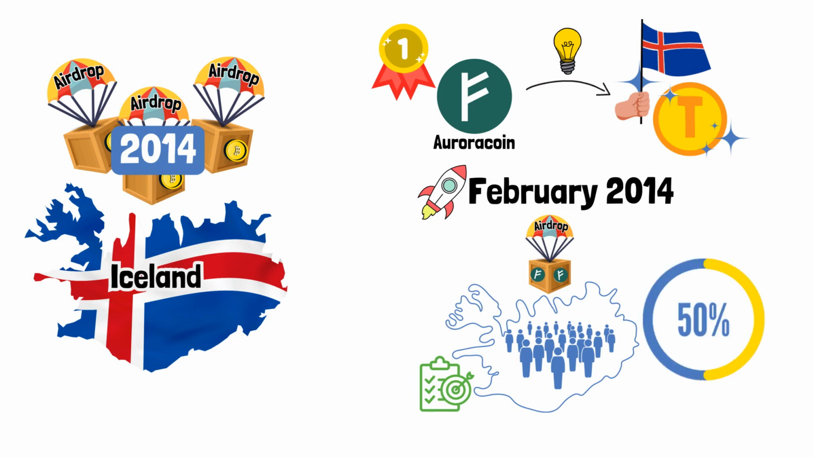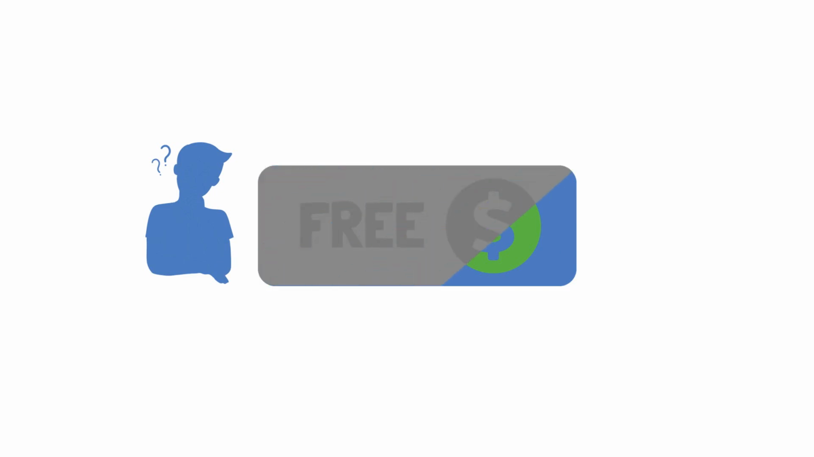50% of the total Aurora coin supply was intended to be distributed to the country's residents. So that's literally free money. Sounds a bit too good to be true. And, well, unfortunately, it was.